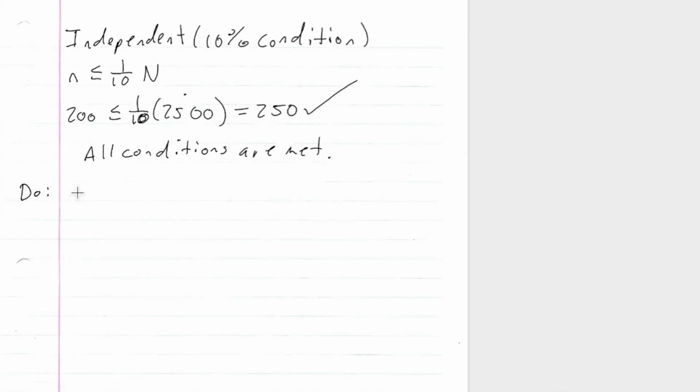So, of course, our sample proportion, remember, our sample proportion was 83 over 200, which was 0.415.